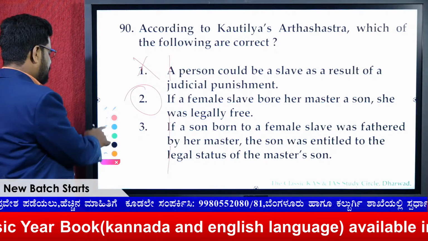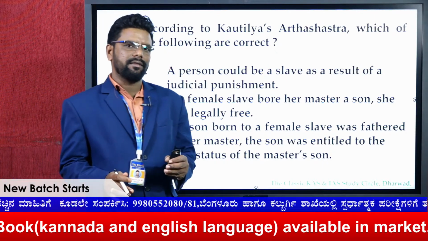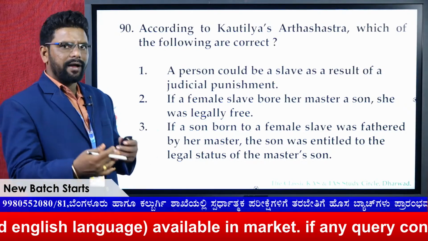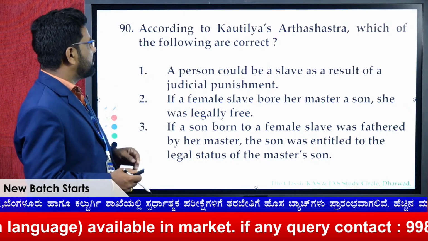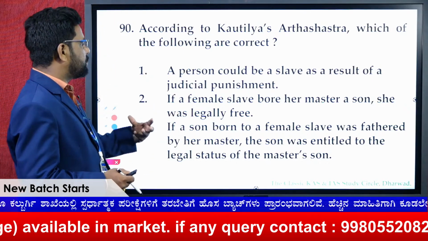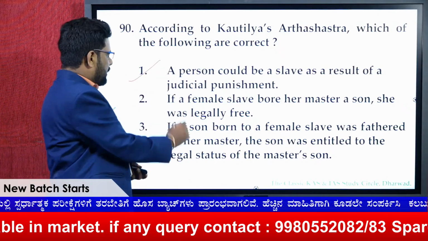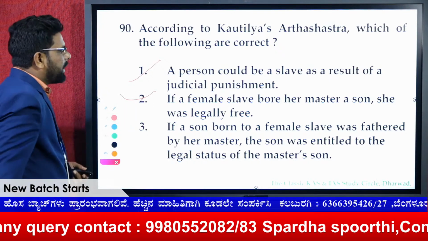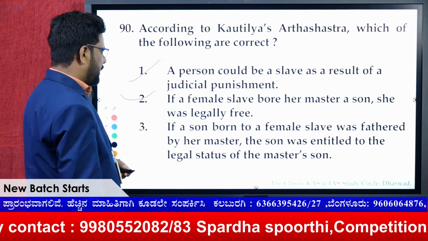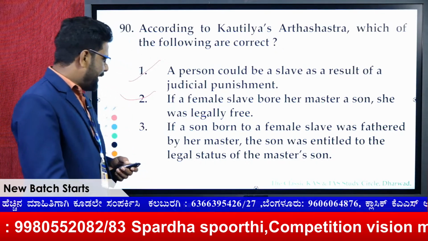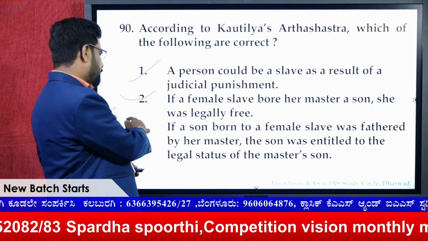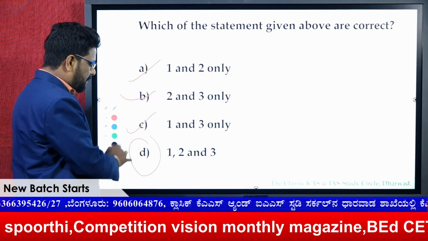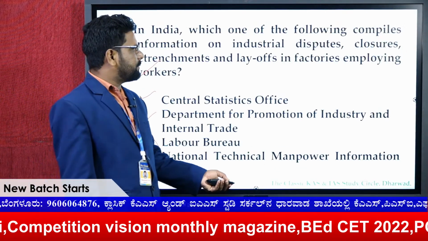And Kautilya's Arthashastra, this is again out of the box. Even I don't know this. But by consulting our history and other faculties, we finally concluded that a person could be a slave as a result of judicial punishment. That is right. And if a female slave bore her master a son, she was legally free. If a son born to a female slave was fathered by her master, the son was entitled to the legal status of the master's son. This is also right, but we'll see what UPSC gives as the answer. We are going with option D as the right answer.